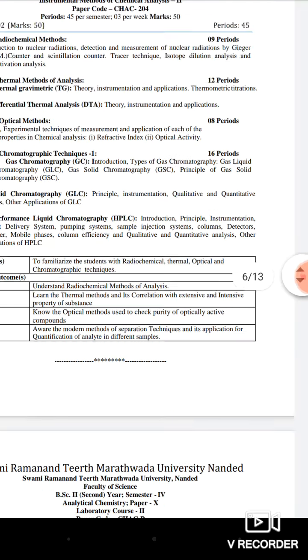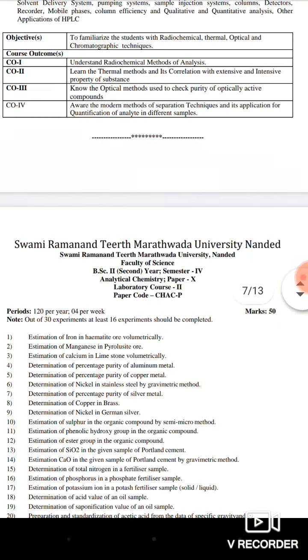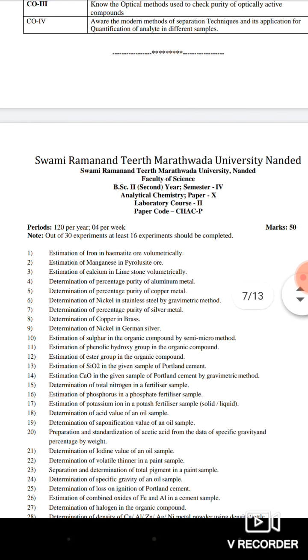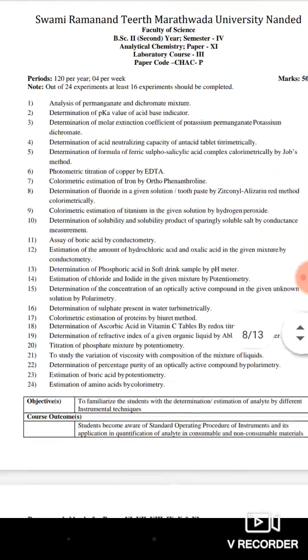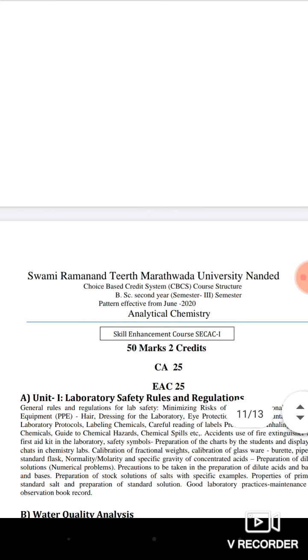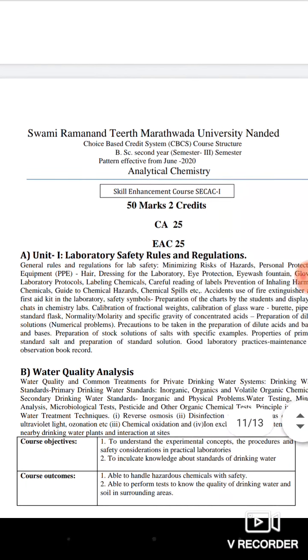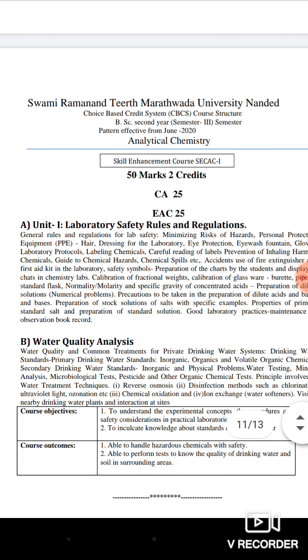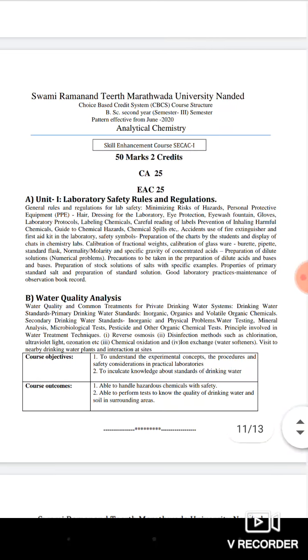Now friends, the next paper, the SEC AC first paper. This SEC AC first paper is composed of two units.